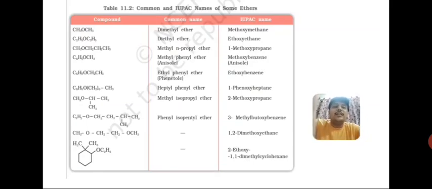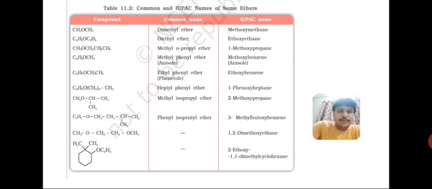Consider the ether group like a halogen, or simply like an alkyl group. If it is present at the first position, no need to write the number. It's not compulsory. If you write the position, that is also correct. But except for the first position, if it is present anywhere else, then we must put the position, otherwise it will be wrong.